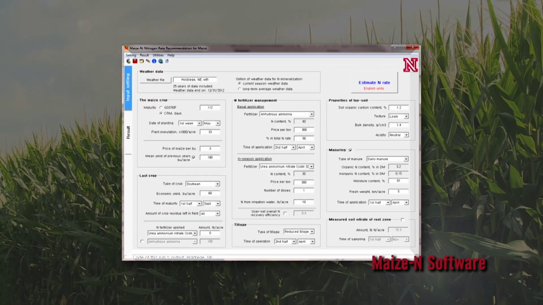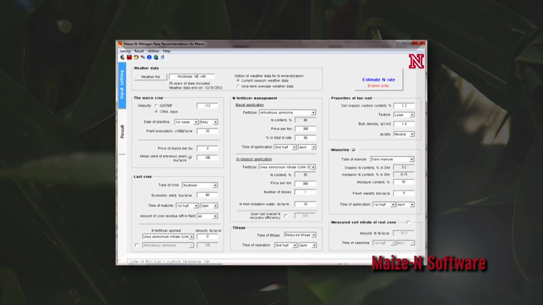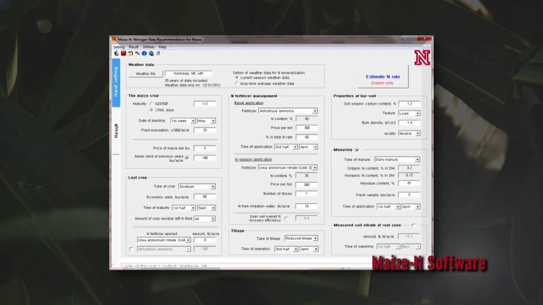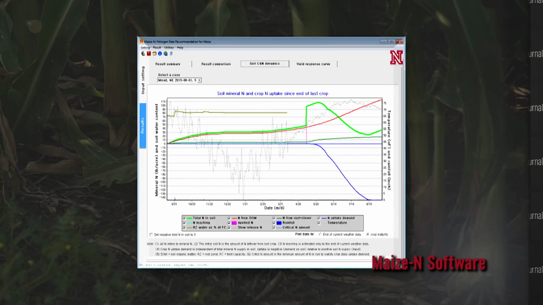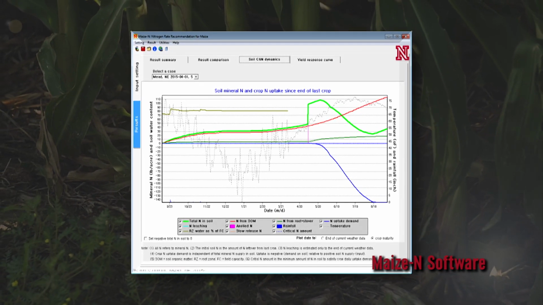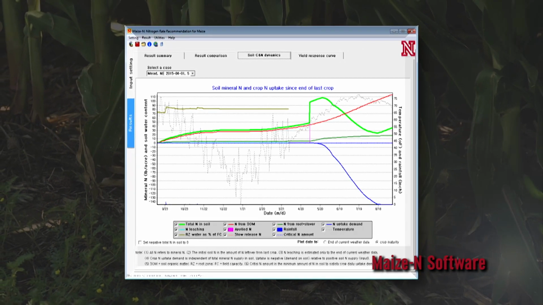Maize-N Software is a computer simulation program that can help farmers and crop advisors to assess nitrogen requirement for corn crop. The principle behind this program is it takes into account the soil properties, the current weather, and your crop management schemes to assess the yield and the nitrogen contribution from all sources in your field, and then to come up with a recommendation of a nitrogen fertilizer rate.